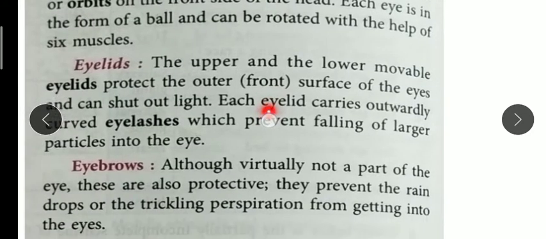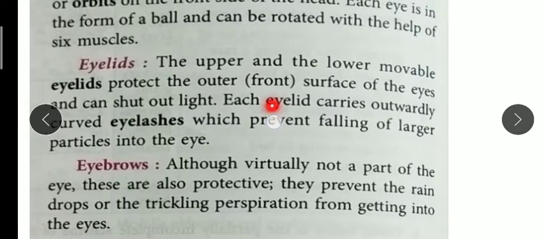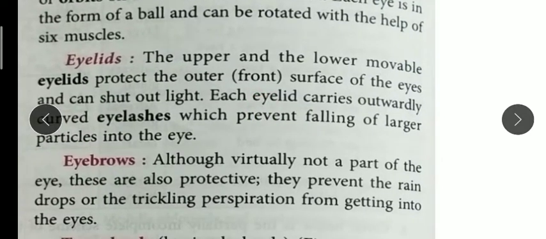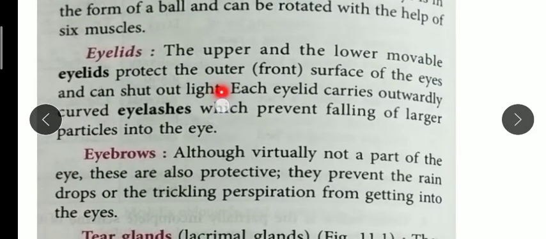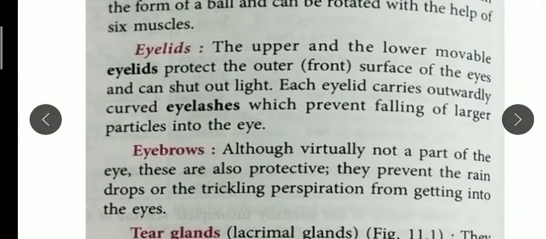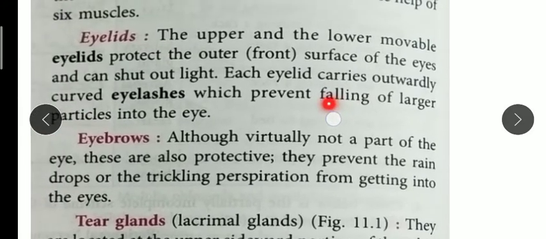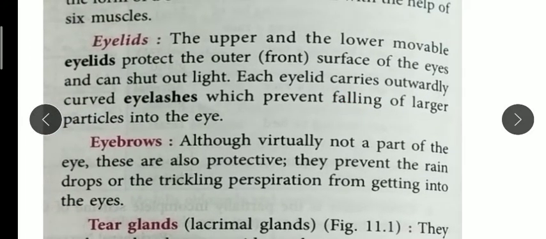Now we have the eyelids. Eyelids are the upper and lower movable parts. What is the use of them? They protect the outer surface of the eyes from sunlight and from dust particles, so that any other particles will not enter into our eye.